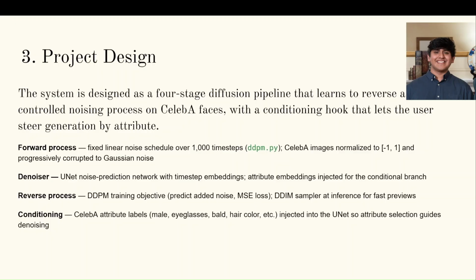The forward process is fixed. We use a linear noise schedule, and every training image gets normalized into the range -1 to +1 before noise is added. There's nothing to learn here. It's deterministic. The learned part is the denoiser.